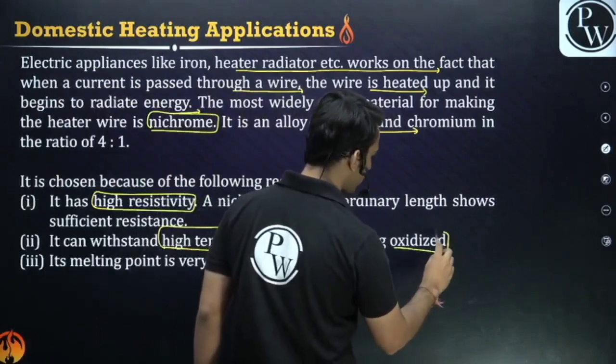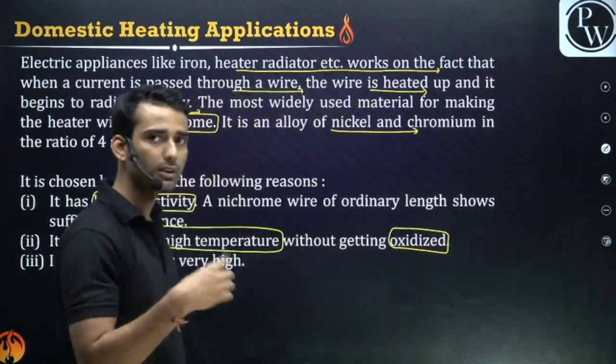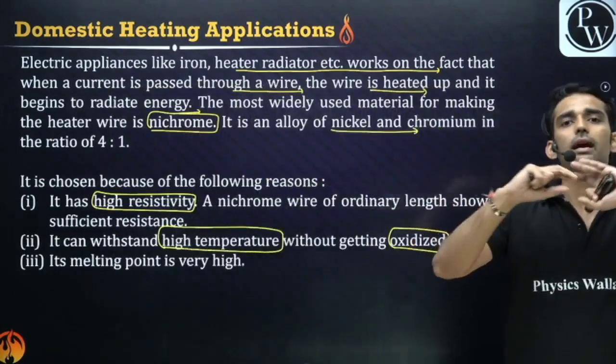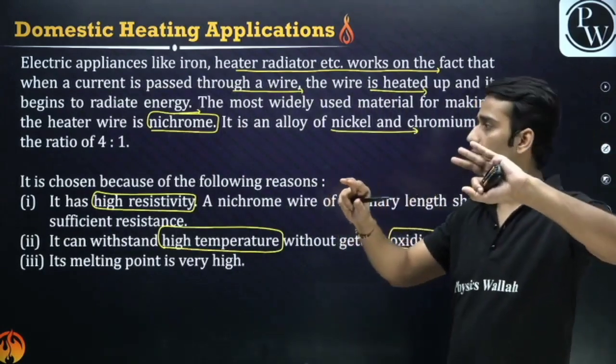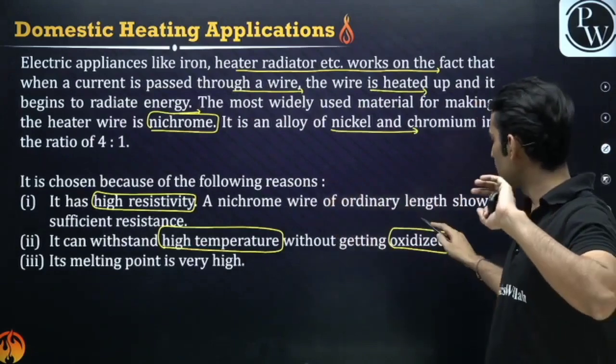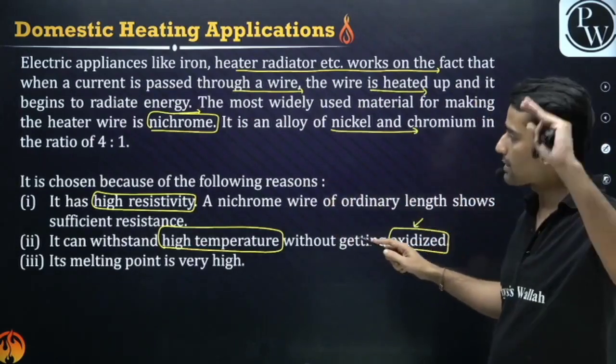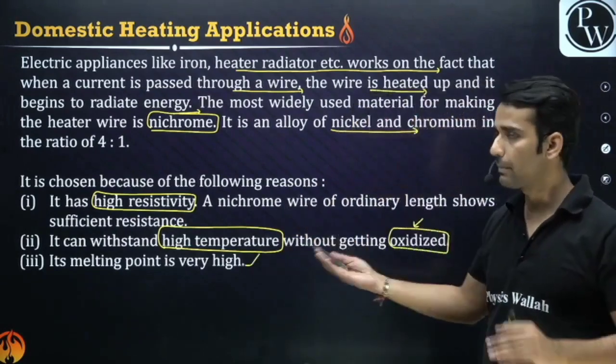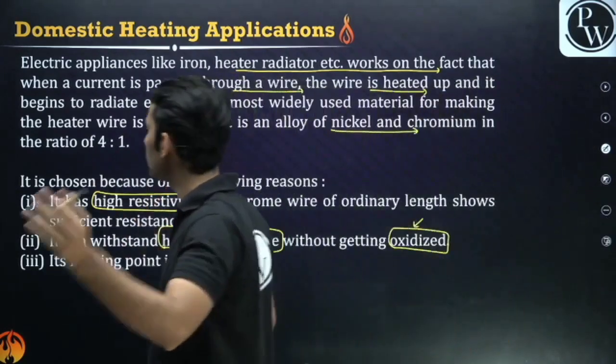Oxidized means if the alloy is oxidized, it comes in contact with air, it will undergo a chemical reaction and will be damaged, kind of. Its property will get changed. So we don't want it to get oxidized at such high temperature. Also, the melting point is high. It won't melt easily, right? Like we have in a fuse.